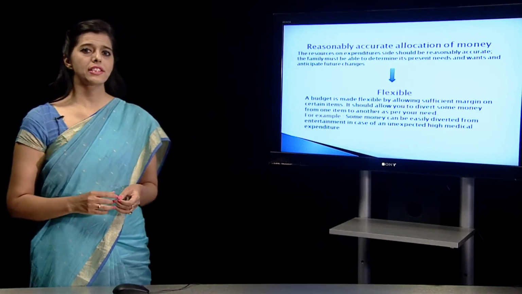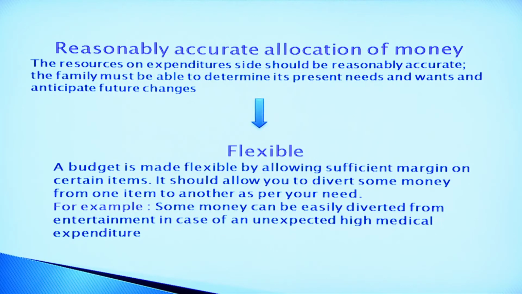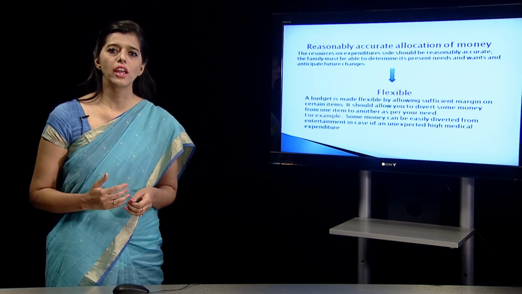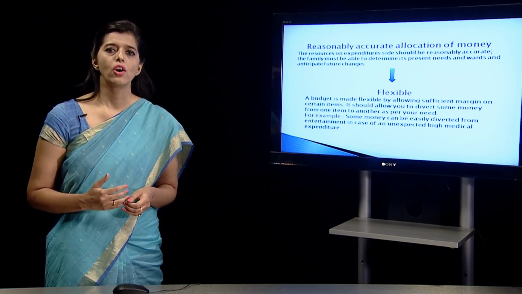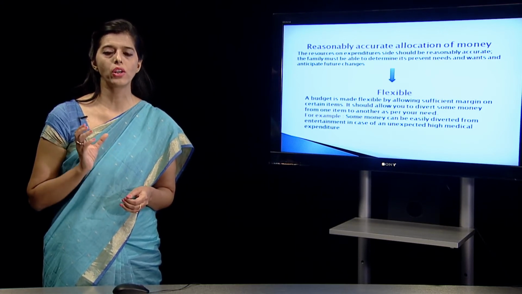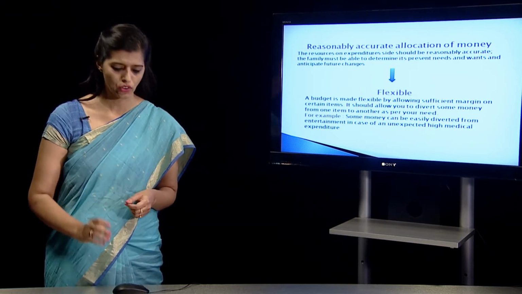Now the next characteristic is reasonably accurate allocation of money. The categories on which we have spent need to be very accurate. For food, for clothing, for education, for recreation, for travel, the amount which I am going to write, the money spent on each category needs to be accurate.